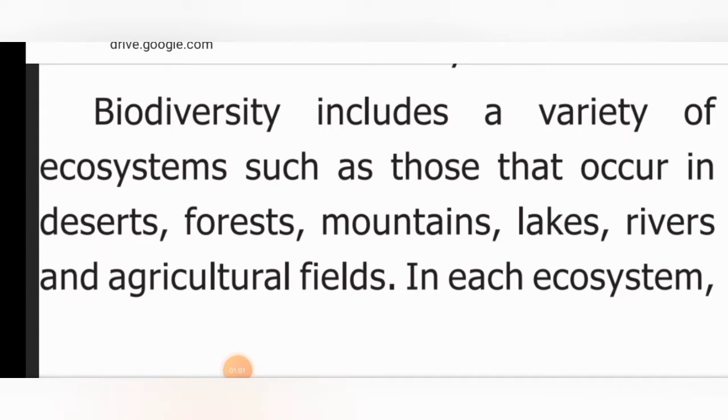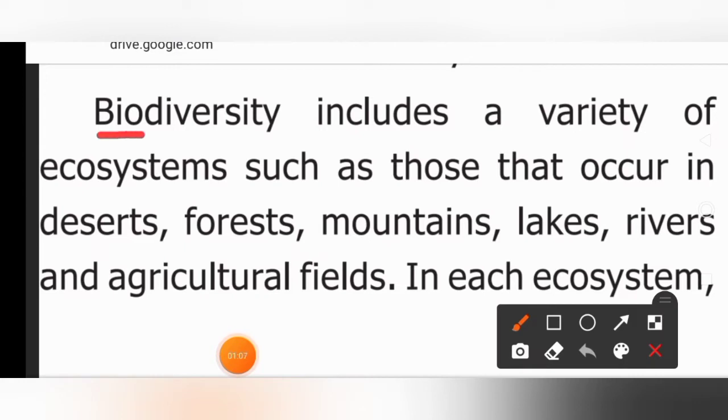So we have been introduced to a new word which is called biodiversity. What is biodiversity? Biodiversity includes a variety of ecosystems such as those that occur in deserts, forests, mountains, lakes, rivers and agriculture fields. So the variety of ecosystems, and the living things which live in that ecosystem are considered to be biodiversity.